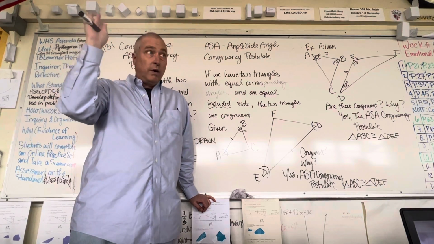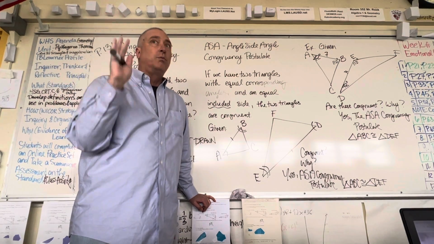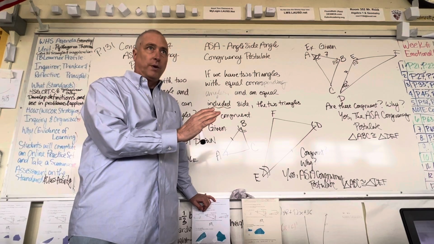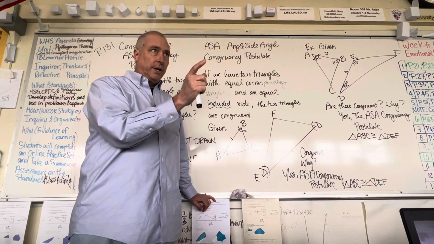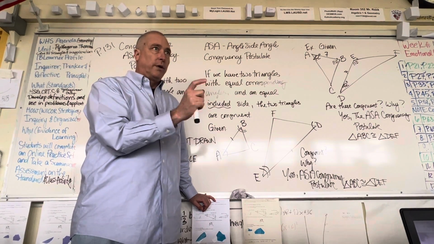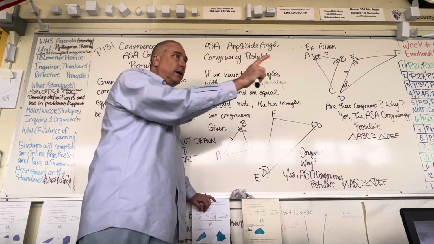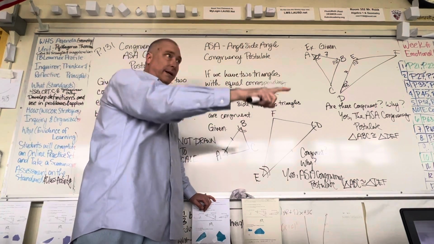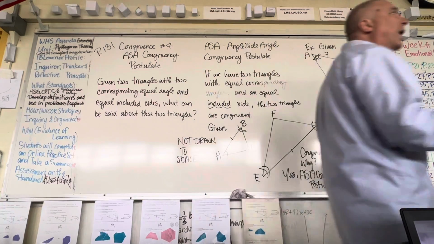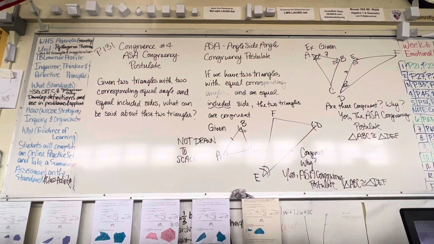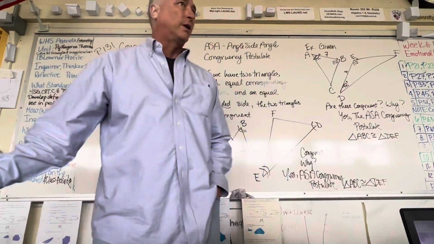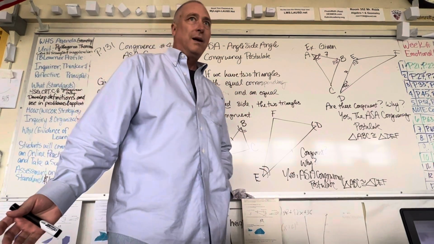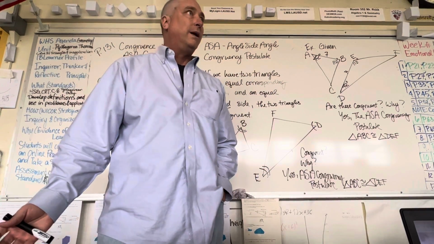Now, why do you need a new word? Isn't congruency a new word for most of you? What's the other word you might have said other than congruency before this? Same is good. Give me another math word. If two triangles are the same in math, you would say, I'm hearing identical is good, but I'm looking for equal. Why not just say the two triangles are equal? Good. And I understand why you're saying this. Why not just say the two triangles are equal? Why do you need a new word, congruency?